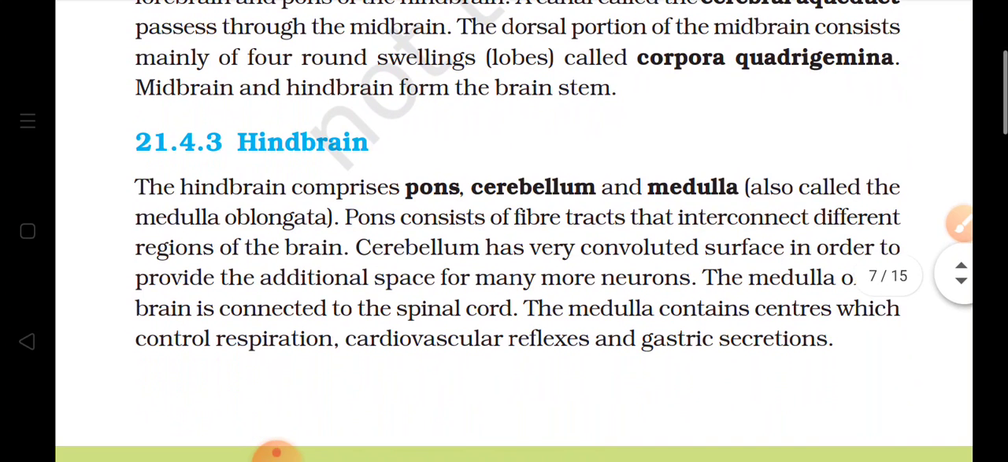The next part of the brain is the hindbrain, and it consists of pons, cerebellum, and medulla. The pons function is to interconnect different parts of the brain. Then the cerebellum provides additional space for many neurons, and the medulla connects the brain to the spinal cord. The medulla contains various centers like respiration, cardiovascular reflexes, and gastric secretions. So we have studied the three parts of the brain and the various areas associated with them.